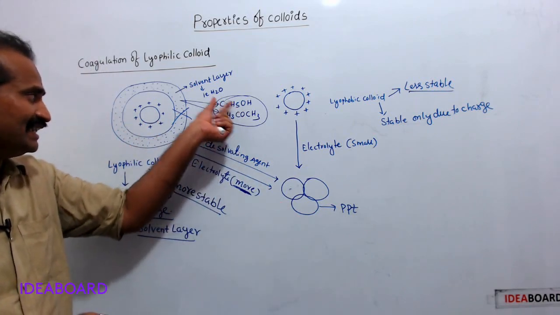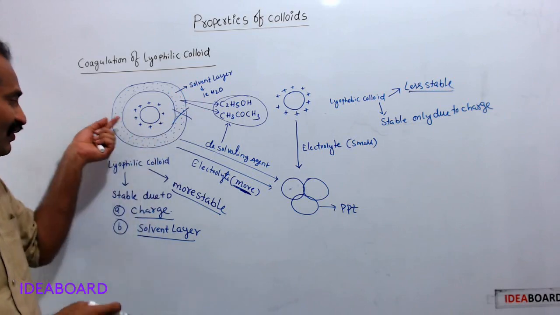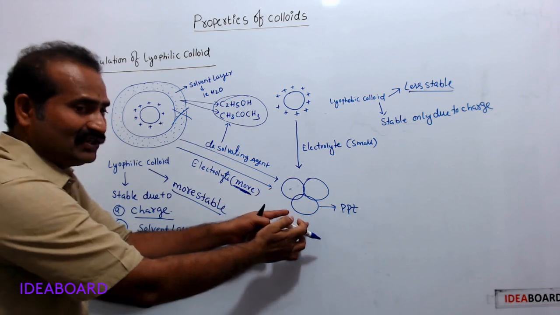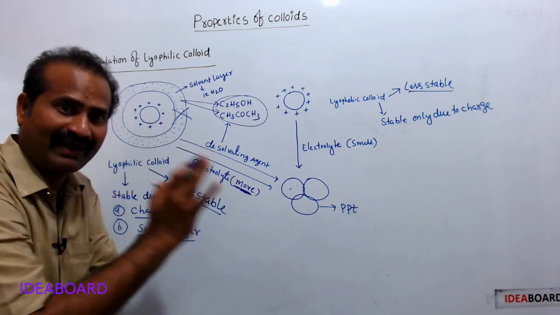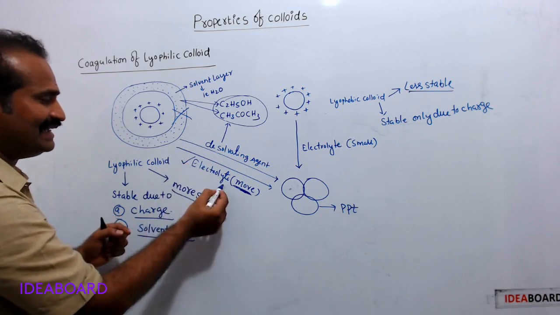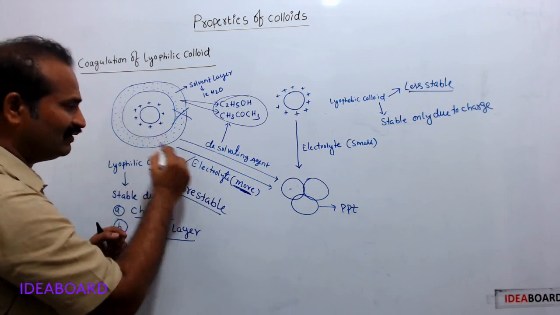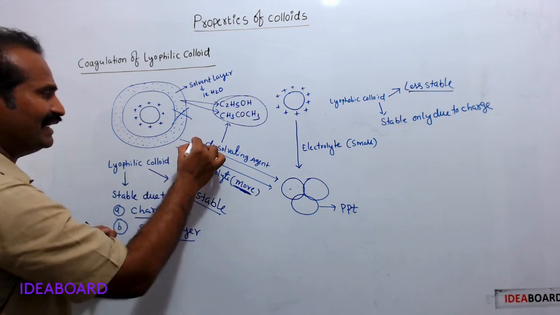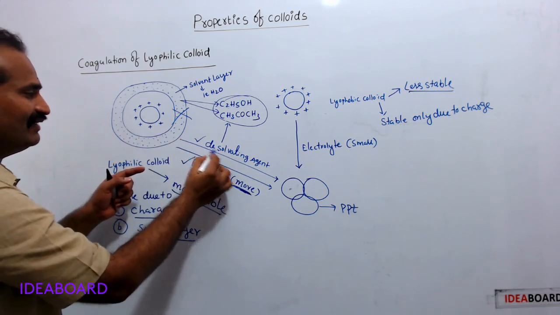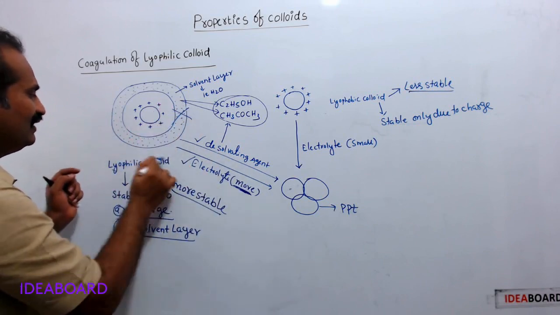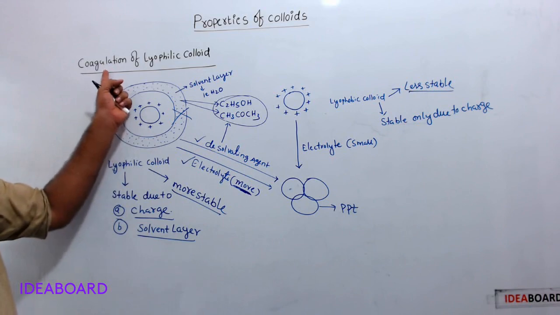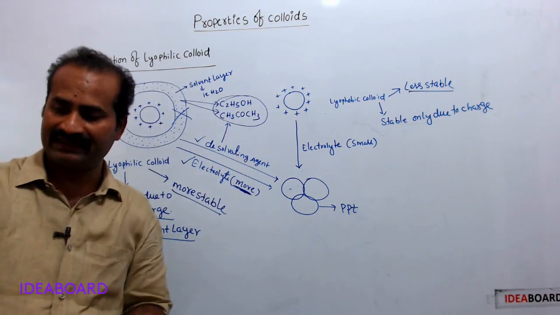When these solvents are added, they break the water layer, so the lyophilic colloid's stability decreases, and it readily converts into precipitate and causes coagulation. Therefore this is another method. By adding electrolyte, we can convert lyophilic colloids into precipitate, and second, by adding desolvating agents. These are the two methods used to coagulate lyophilic colloids. Okay, thank you.